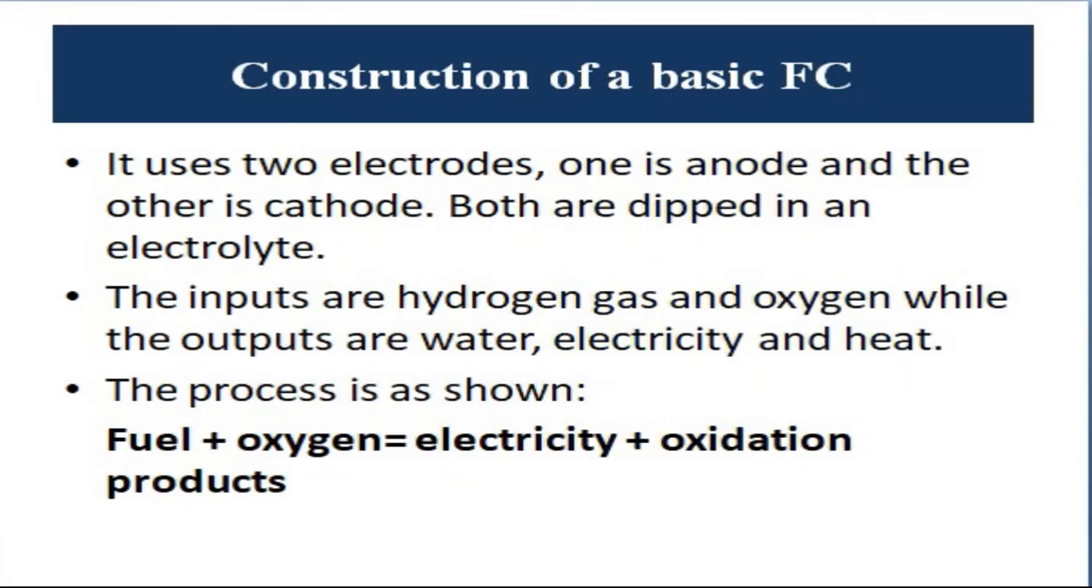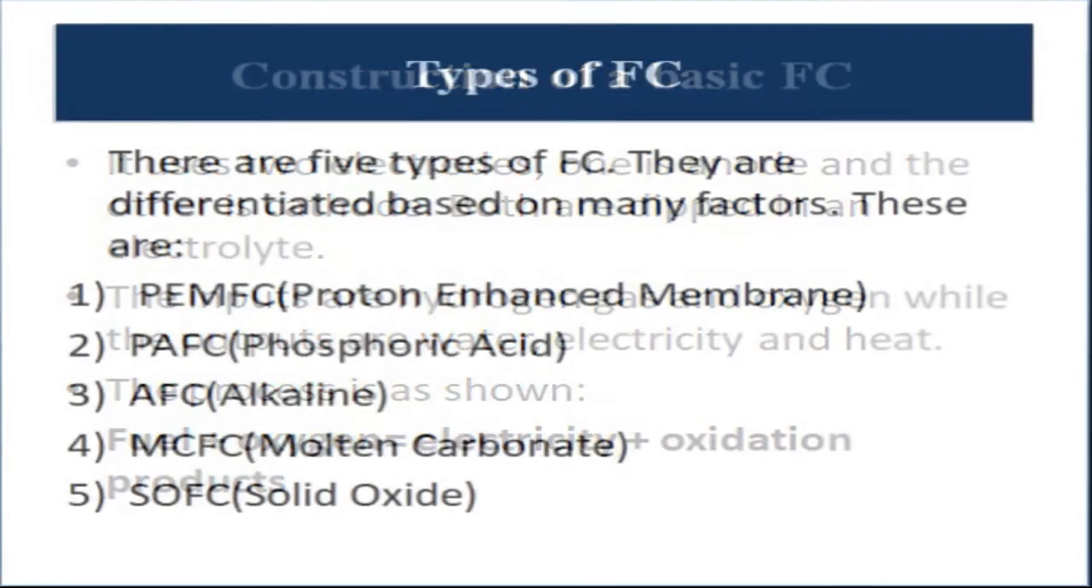Hence, what we have seen is that two electrodes, one anode and one cathode, are used. Both are dipped in an electrolyte. The inputs are hydrogen gas H2 at the anode and oxygen at the cathode, while the outputs are water, electricity and heat energy. Because of the ionic reactions, when the fuel is oxidized, of course heat would be produced. So heat is another output which has to be taken care of while we are using a fuel cell. This process can be listed as fuel plus oxygen gives electricity plus oxidation products.